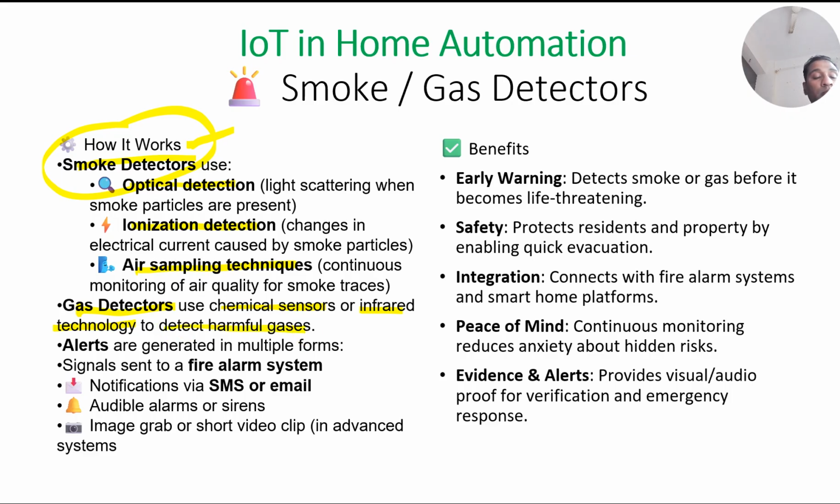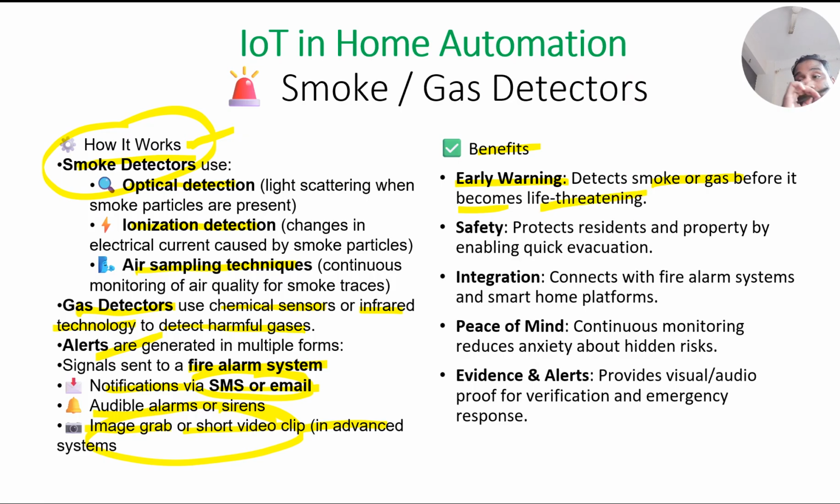Now, alerts. How are the alerts sent? First, it could be a fire alarm system, which warns the neighborhood as well as the people in the home. Then notifications via SMS or email. If I am away from home, if I am in the office, I get the notification email. Also audible alarms or sirens, as I said earlier. Here also, like the previous applications, it will grab an image or short video clip and send it to my mobile app. Benefits: early warning when we detect the smoke or the gas before it becomes life threatening.